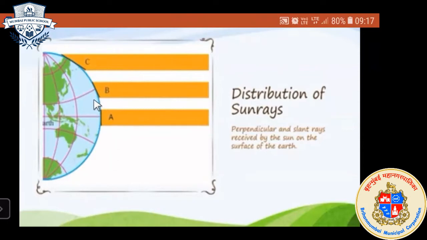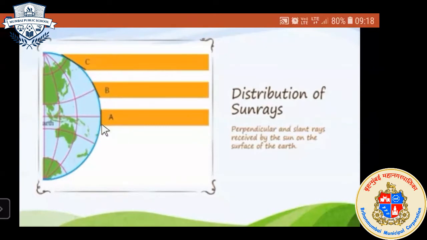Moderate means not high and not low, but medium temperature. And where will be low temperature? That you have to tell. You have to read the areas only. Where will be high temperature?